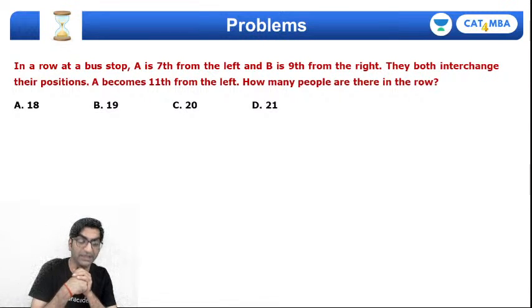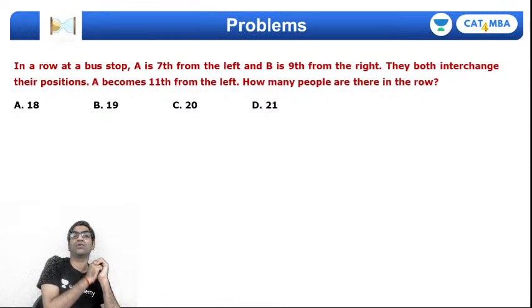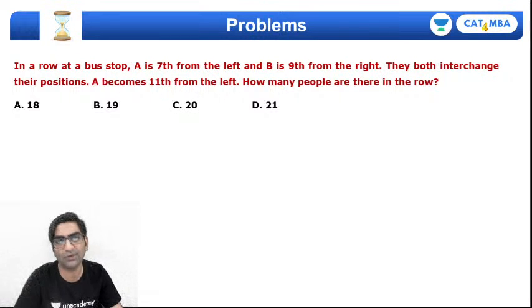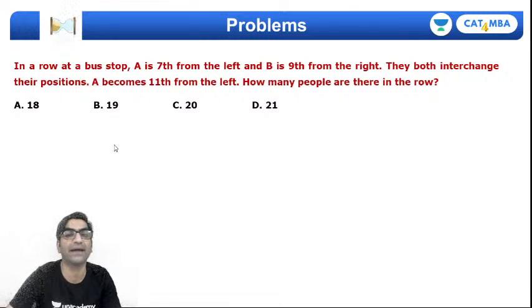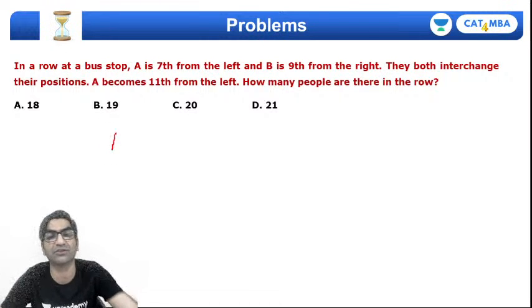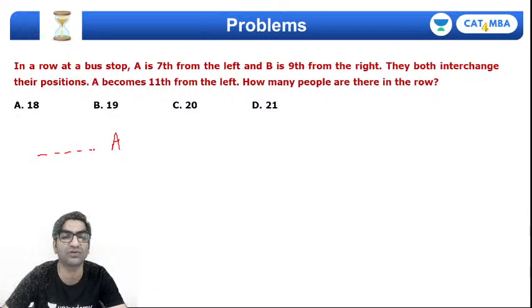Okay, here's question number 3. अगला question देखिए. In a row at a bus stop, not a row would be a fight. In a row at a bus stop, है ना, तो A खड़ा है. A is 7th from the left, right? So सोचो यहाँ से लाइन शुरू हो रही है.